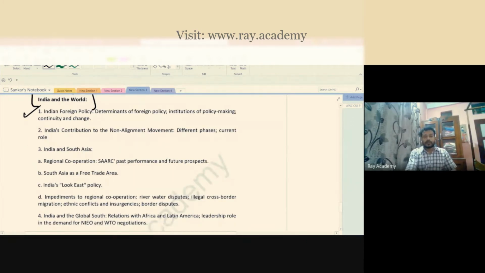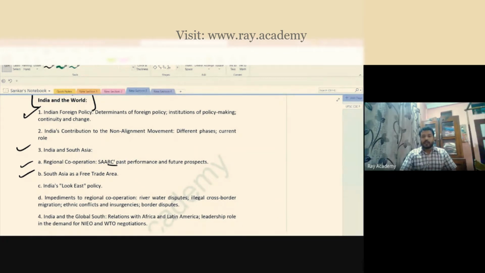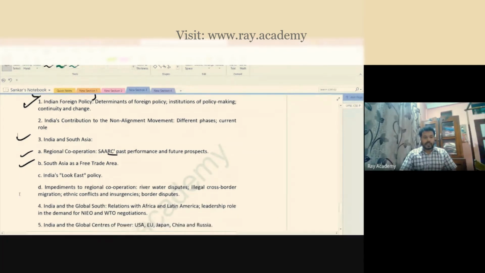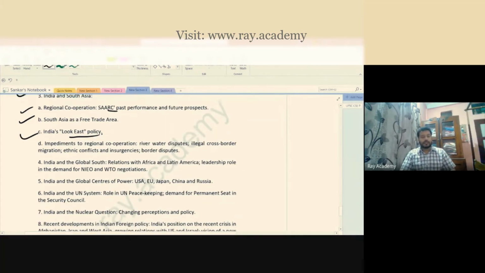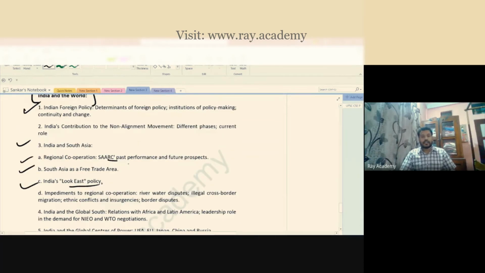There you try to discuss, for example, India and South Asia. Then SAARC. Then you try to discuss about South Asia and free trade agreement. Then, for example, you have the Look East policy. Now there is also the Act East policy. So how we are dealing with Pakistan, how we are dealing with the Jammu and Kashmir issues. Those things you discuss in India and the world.